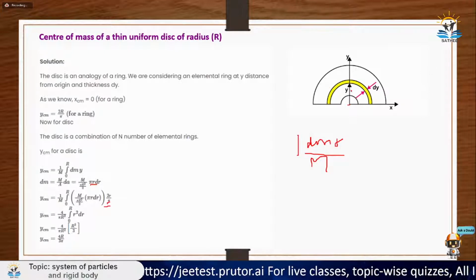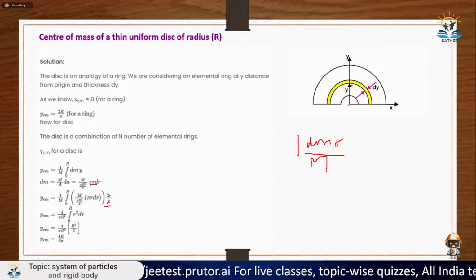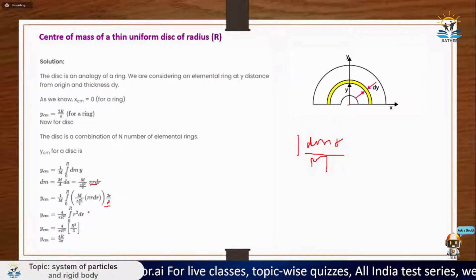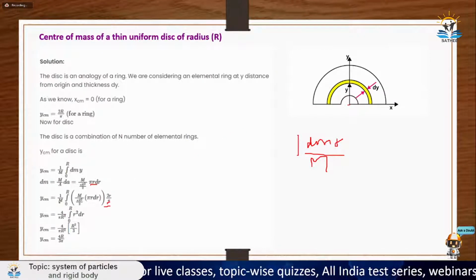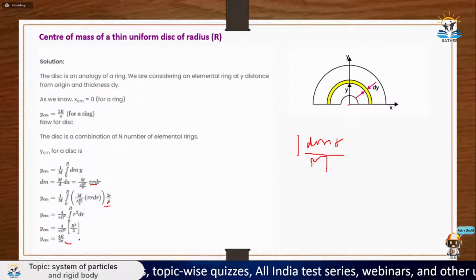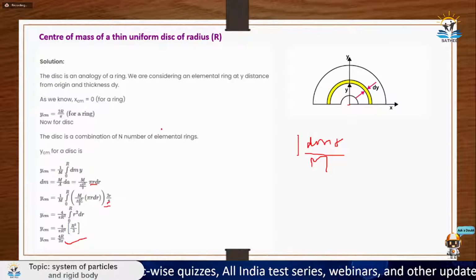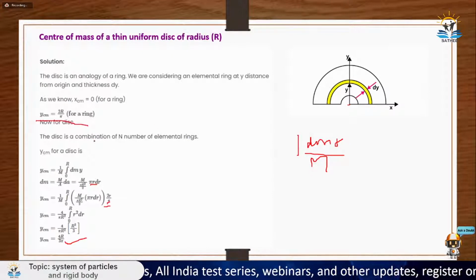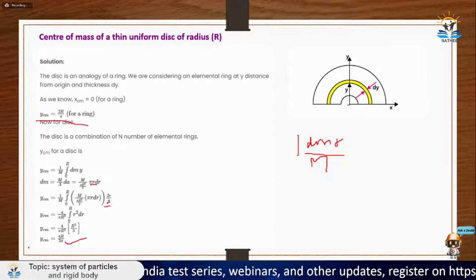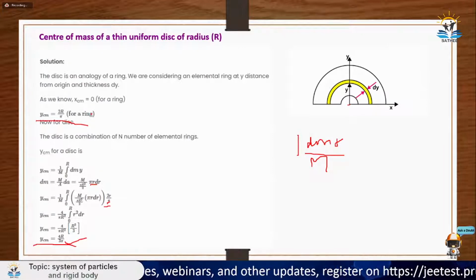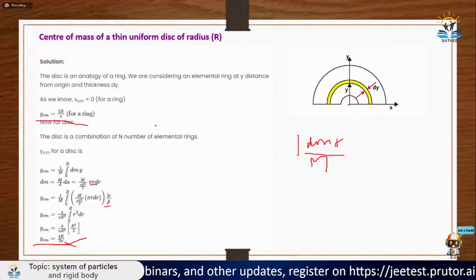So basically, this is a result which you need to learn only, that for a ring, the center of mass is at 2r by pi distance. So that's what I use there, divide by total mass m. So now integrate it from 0 to r, you will get your answer as 4r by 3 pi. So from here, you can learn two results, that for a ring, y center of mass is at 2r by pi distance, and for disk, it is at 4r by 3 pi distance. So learn these two results because you can directly use them in your questions. But how to calculate them, I've just told you.